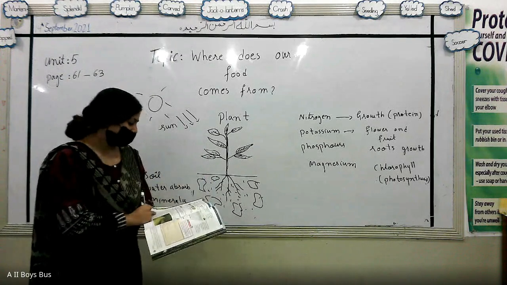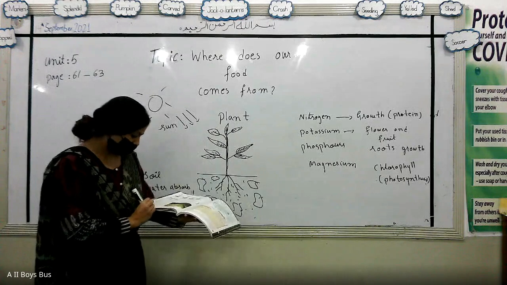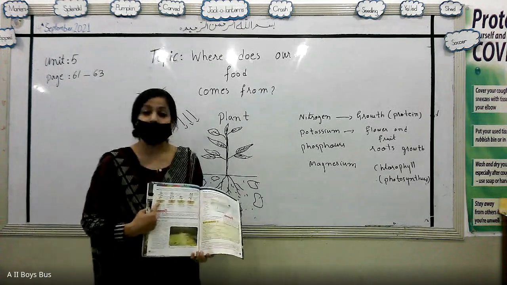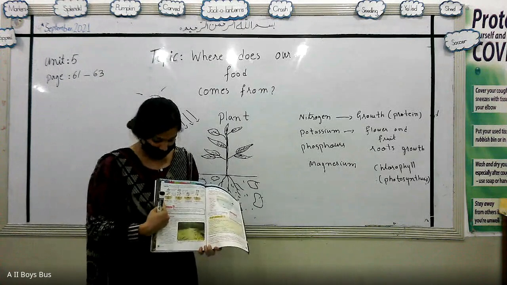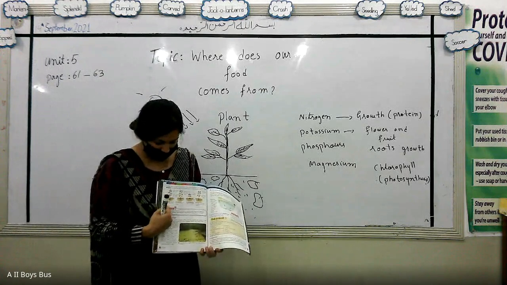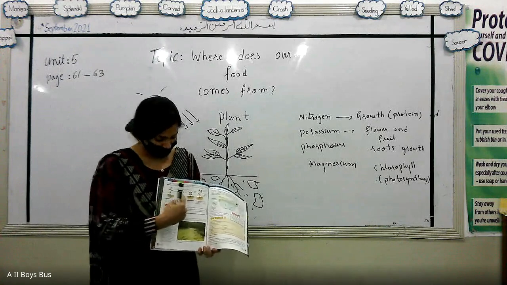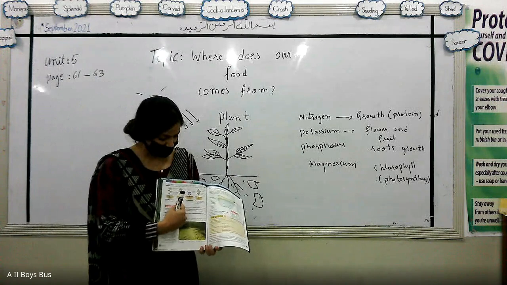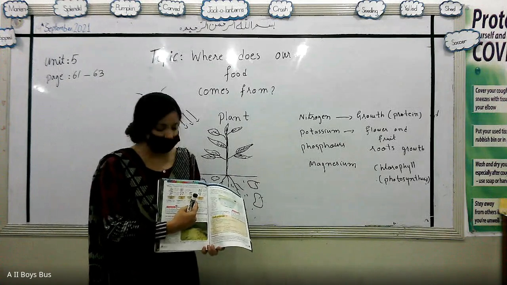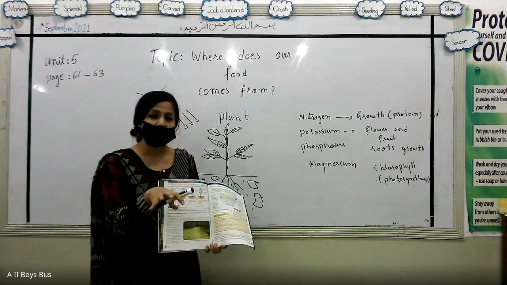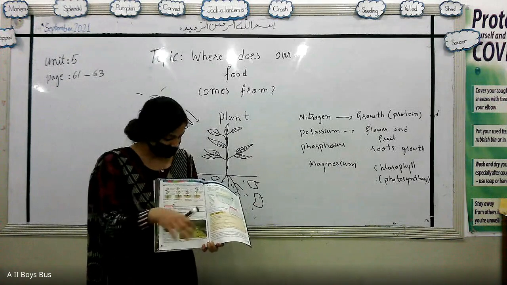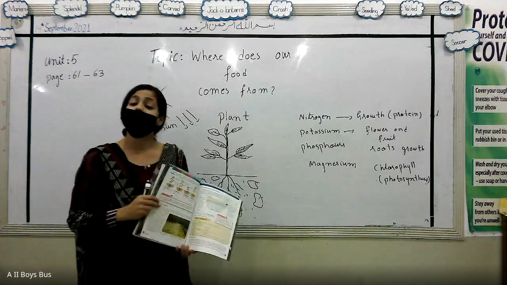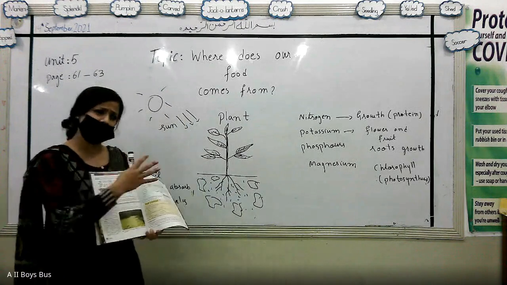Okay, students, the next one is here on page number 62. Plants will show different kinds of symptoms of deficiency. Like if the plant has no nitrogen, the leaves are going to be yellow. If they have no potassium, they have poor fruit and flower growth. If they have no phosphorus, their roots will not anchor the plant very firmly within the soil. If they have no magnesium, again yellowing of leaves will be shown in different areas.